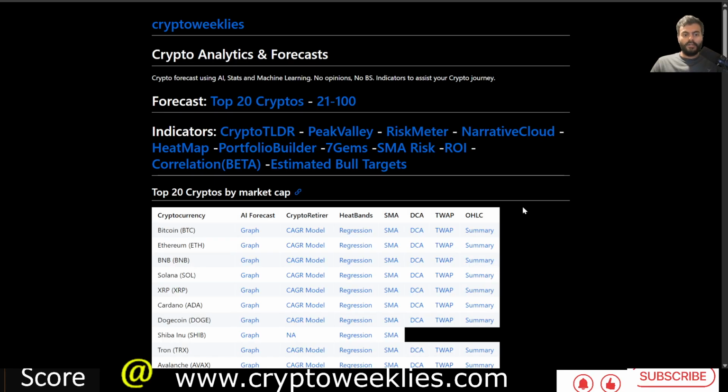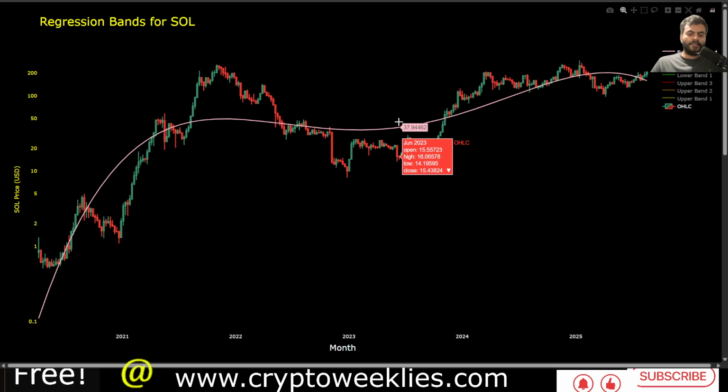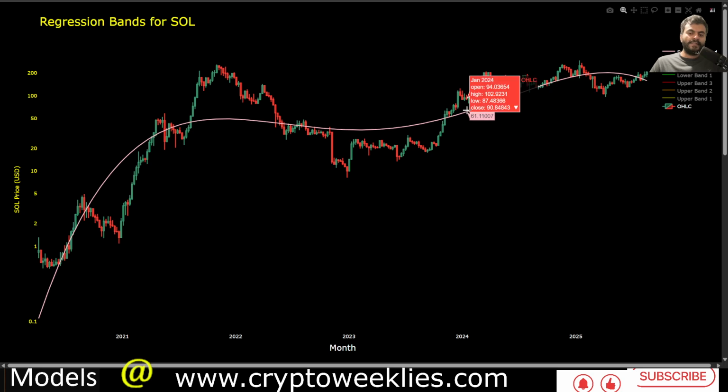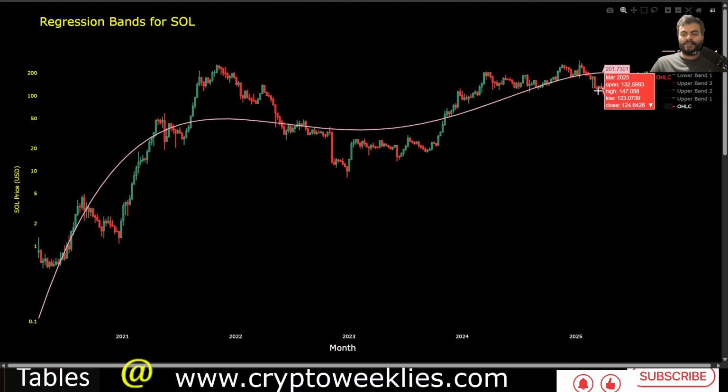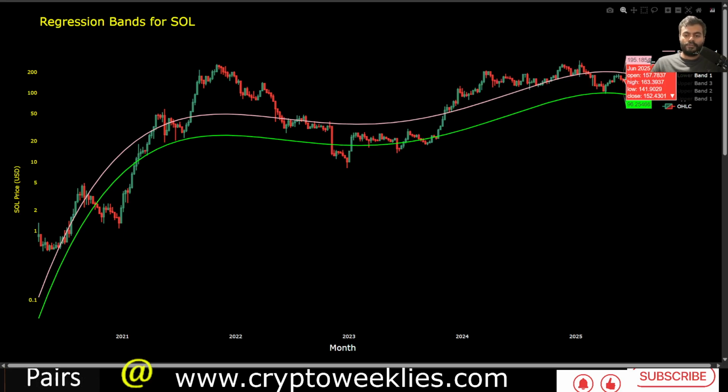Going to the regression based analysis, we'll cover the retirement model after that. The regression based fair value for Sol is $163. The polynomial regression model established by this pink line is the fair value of Sol at any given point. In the bullish phases of the market cycle, the price action exceeds or is ahead of the pink line over here, and in the bearish phases it's usually lower than the fair value. Even if you apply 1 standard deviation residual to the fair value, you get pretty much a good idea of what the undervaluation zone for Sol is.